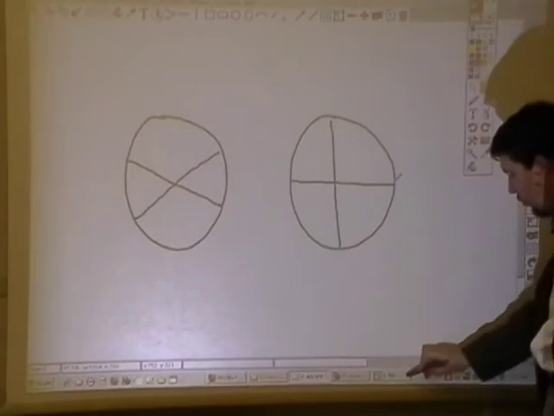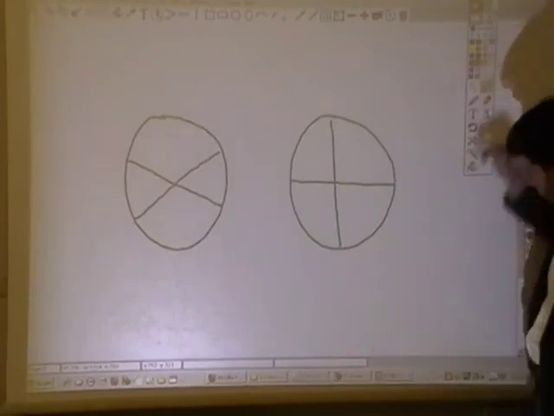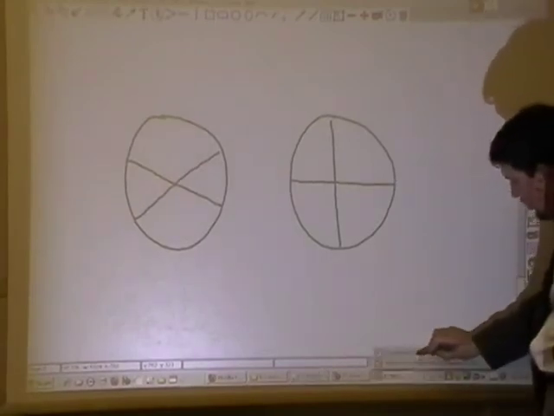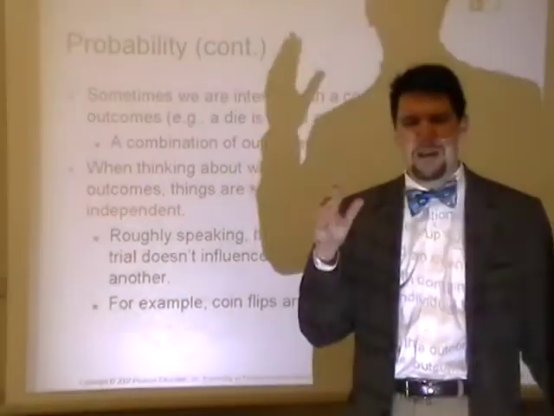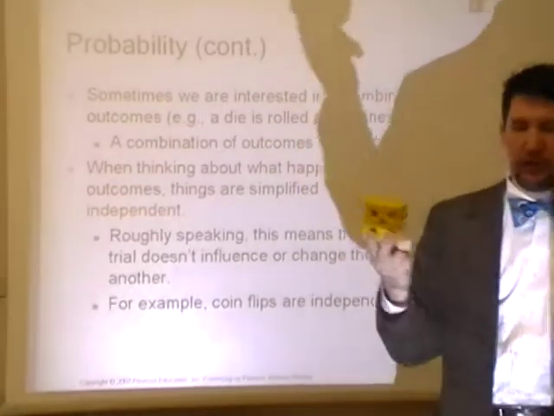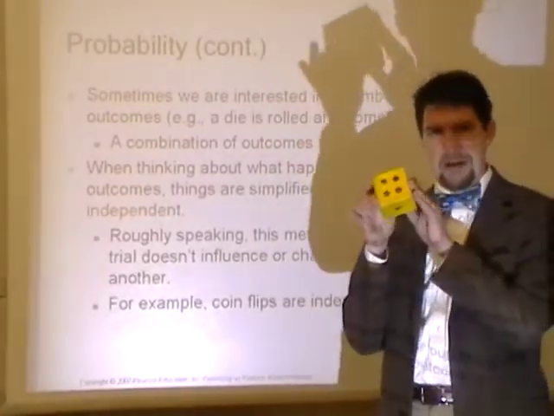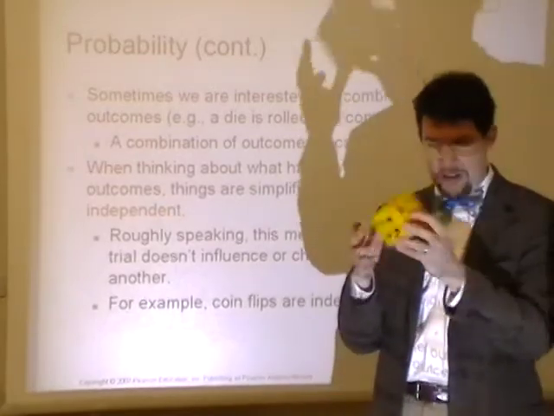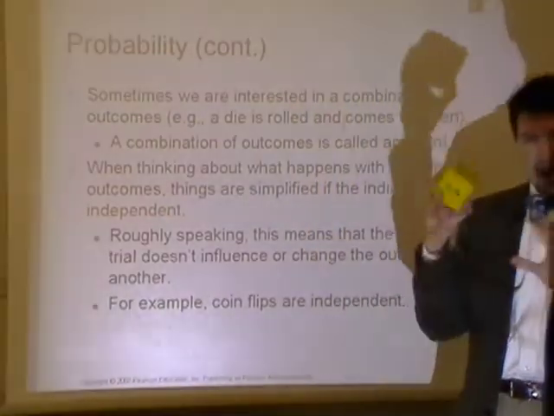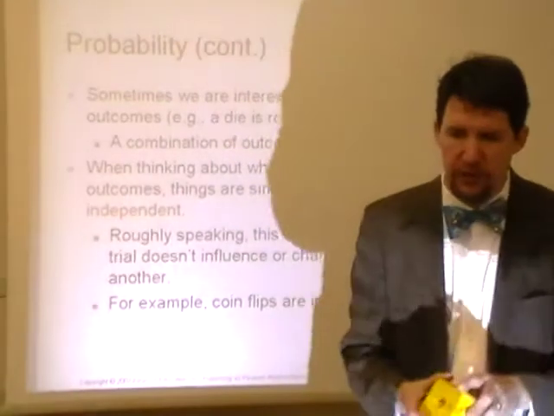And this is really kind of like what we're looking at here with independence when we talk about probability as well. We're talking about, does one outcome influence the other? Think about rolling this die. If I talk about the probability of getting a 4, the probability of getting this 4 is 1 out of 6, 1 success out of 6. And if I roll this die, what's the probability of me getting this 4? It's 1 out of 6.